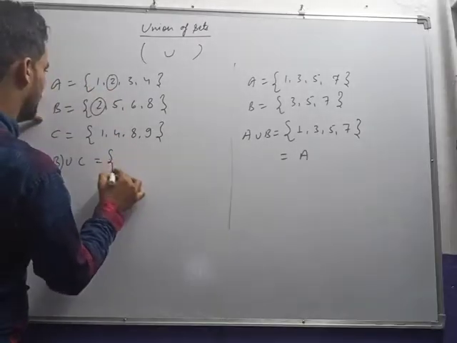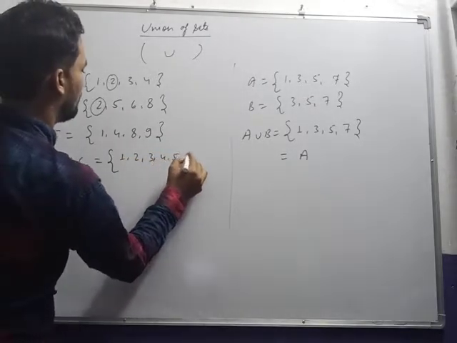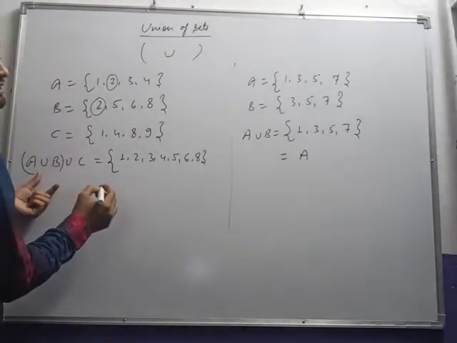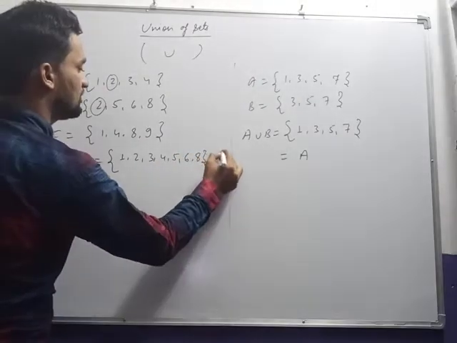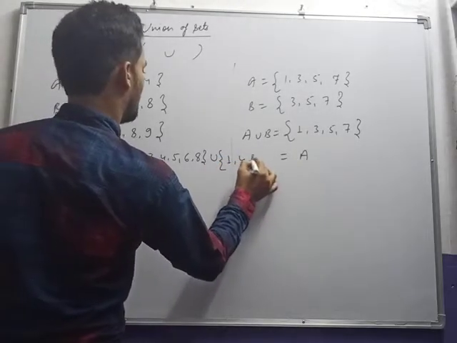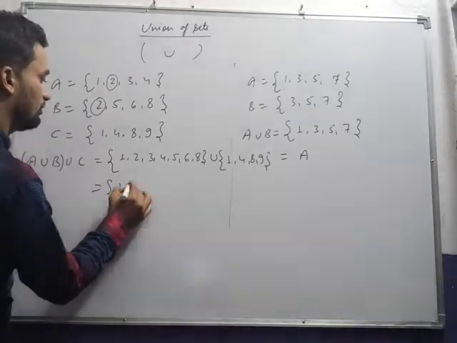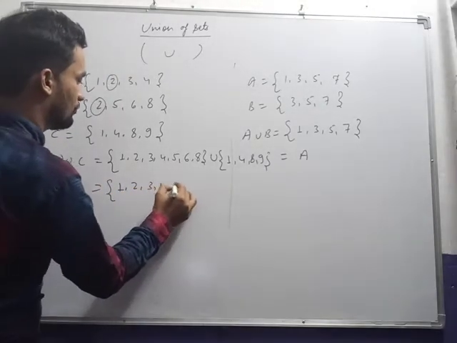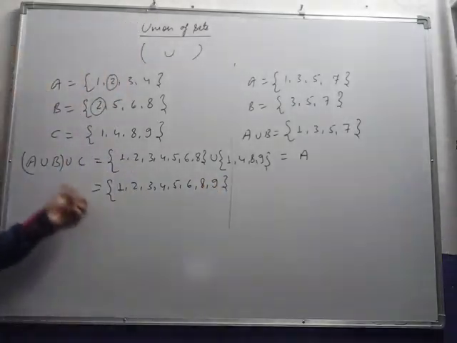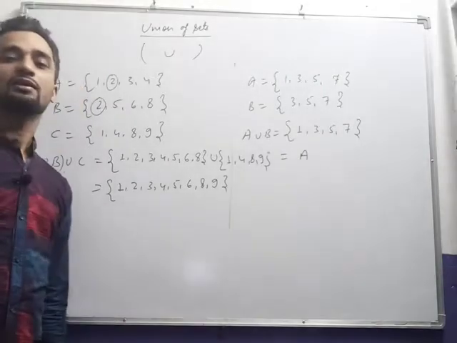A union B will be 1, 2, 3, 4, 5, 6, 8, and then union C, whose elements are 1, 4, 8, 9. So the final answer will be 1, 2, 3, 4, 5, 6, 8, 9. This will be the final answer for A union B union C.